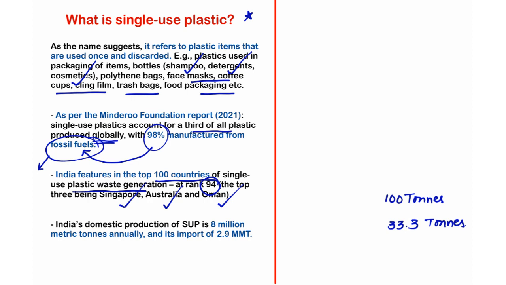India's domestic production of single-use plastic is 8 million metric tons annually, and its import is 2.9 million metric tons annually. That means, as a country, we produce 8 million metric tons of single-use plastic every year, and we import single-use plastic items of 2.9 million metric tons. We can say these are very, very dangerous numbers, right? Let us get into the next slide.